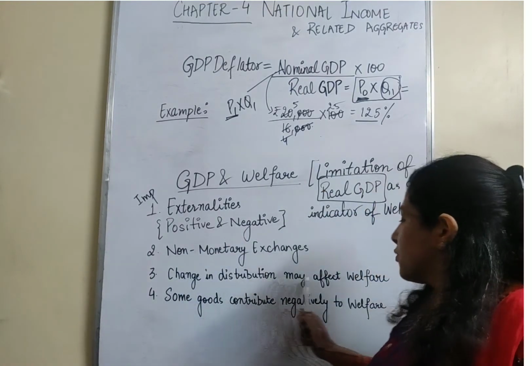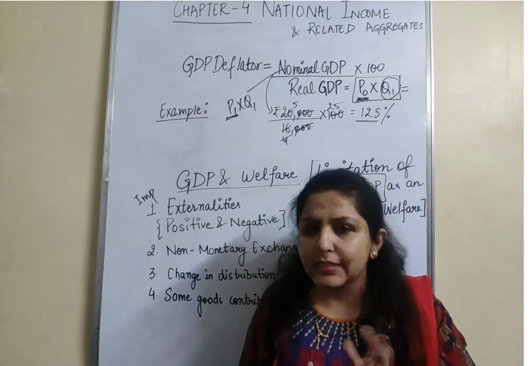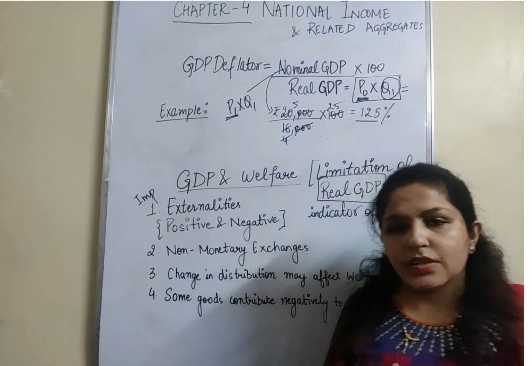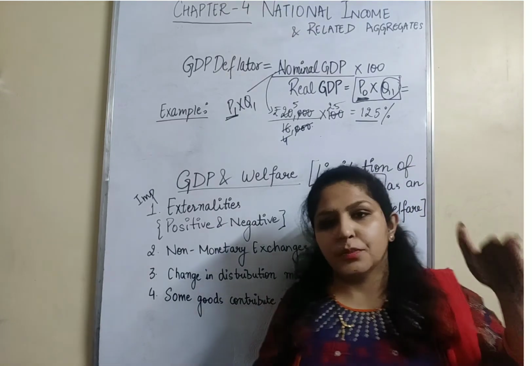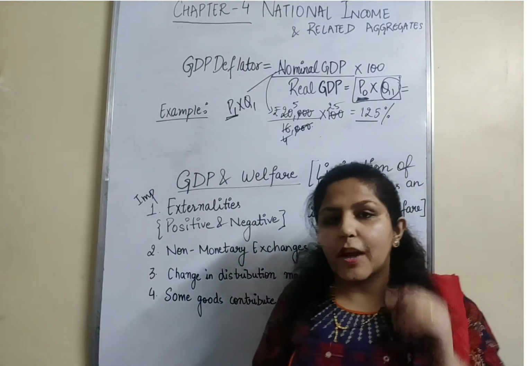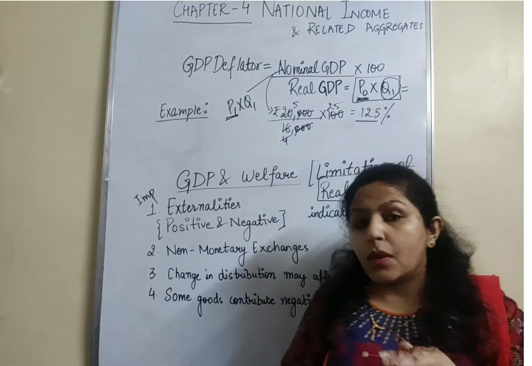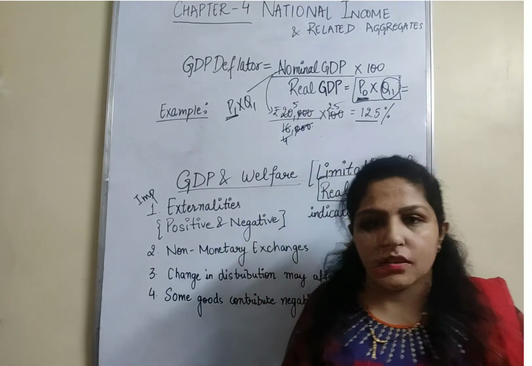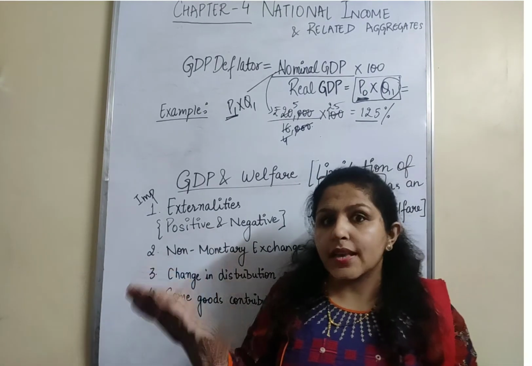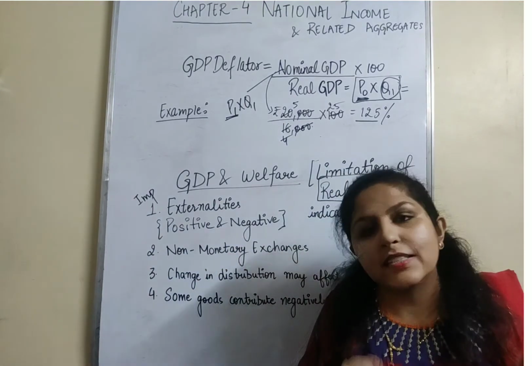Next, change in the distribution may affect welfare. What do you mean by change in distribution? We are talking about income actually. There are many countries where inequality is there. You know what inequality is? The gap between rich and poor. The best example of a developed economy is USA, in which inequality is huge, but the GDP is also huge. So we consider USA a developed economy irrespective of the fact that it has the highest inequality.